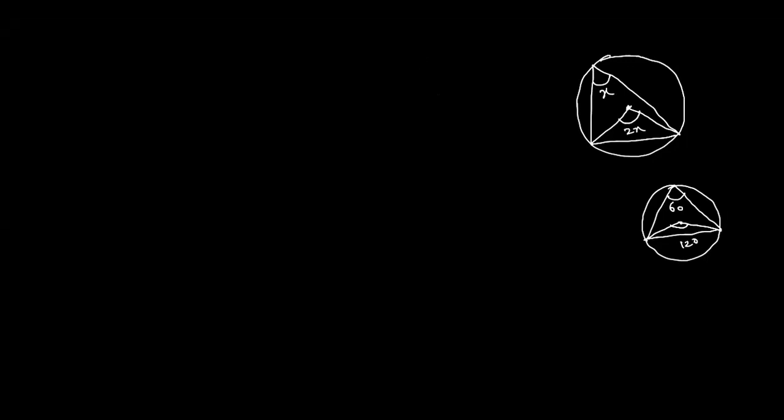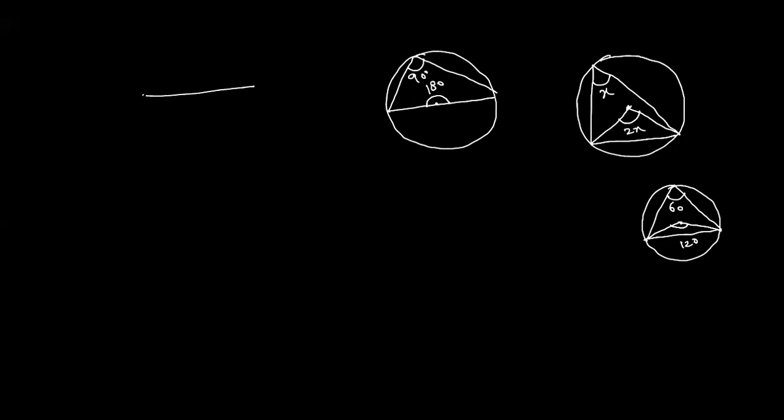Now I bring this chord such that it is passing through the center of the circle. Then how much angle will it make with the center? It will make 180 degrees with the center. So how much angle will it make at the circumference? It will be 90 degrees. Got it? This is the same case that we have here: this is the semicircle with radius r.